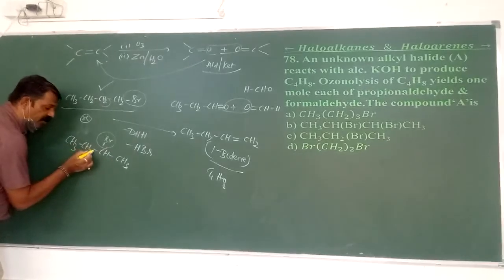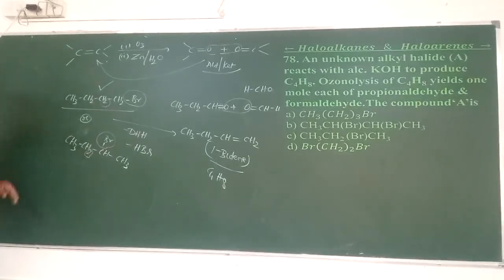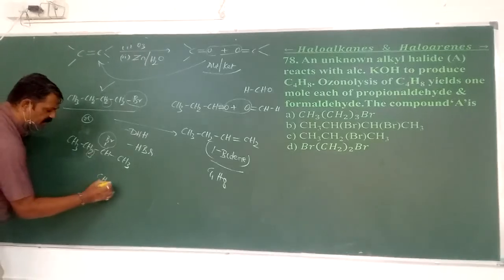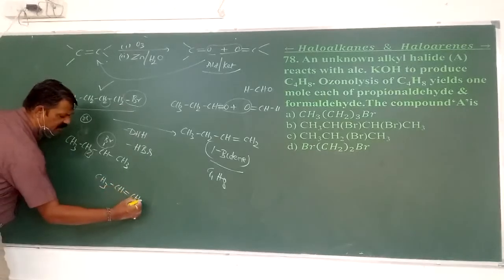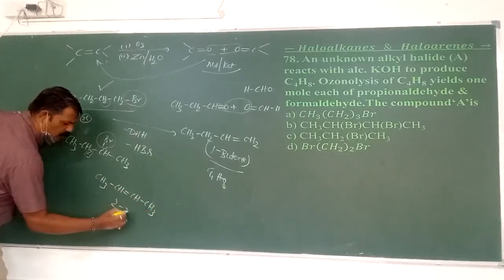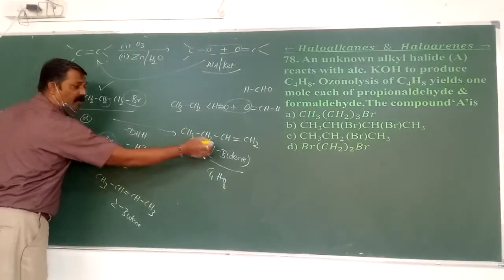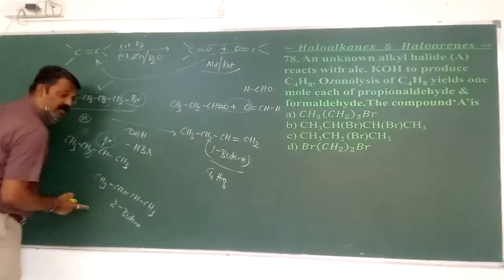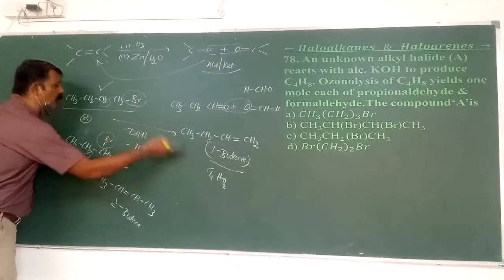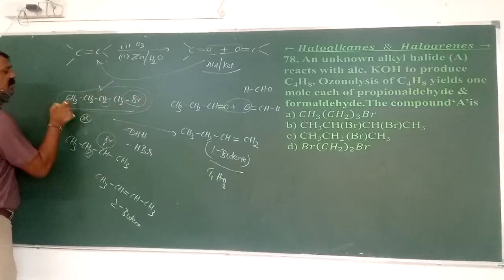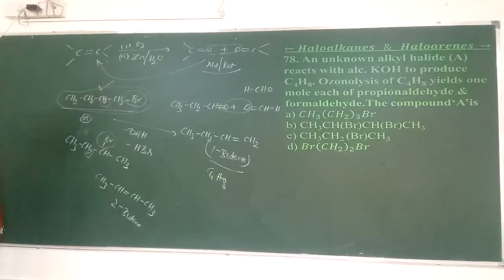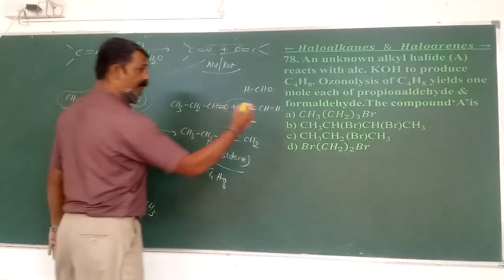We have to remove according to the Saytzeff rule, the least. Therefore, the product is CH3, CH double bond CH, CH3. It is called 2-butene here. Because according to the propionaldehyde and formaldehyde formation, it is only 1-butene but not 2-butene. Meaning 1-butene is obtained from CH3, CH2, CH2, CH2Br.